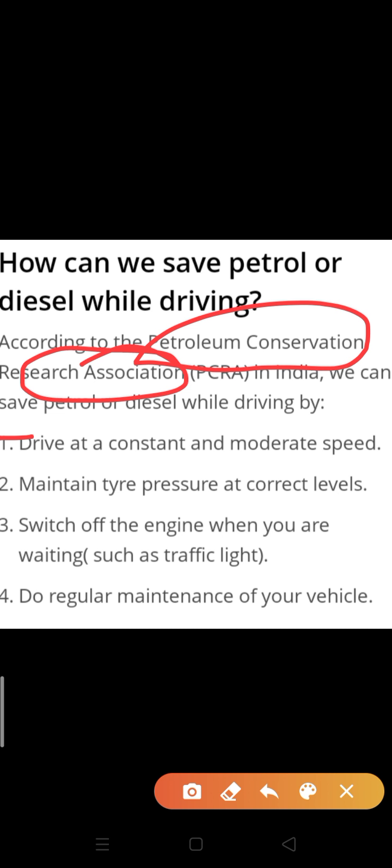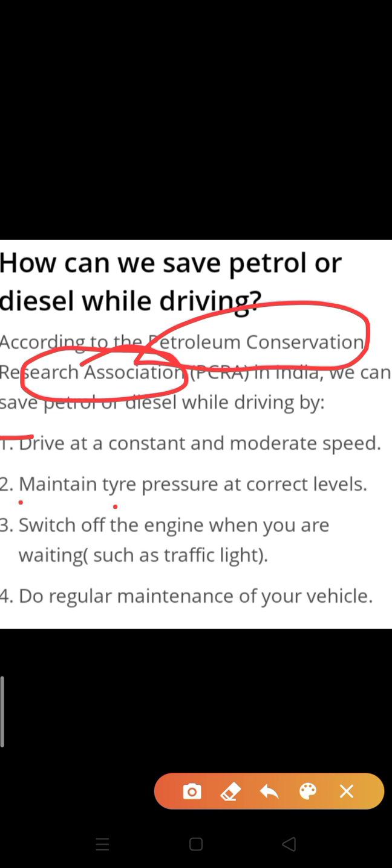We should not give unnecessary acceleration, or we should not fluctuate the speed of our vehicle, as it will produce more and more gases.